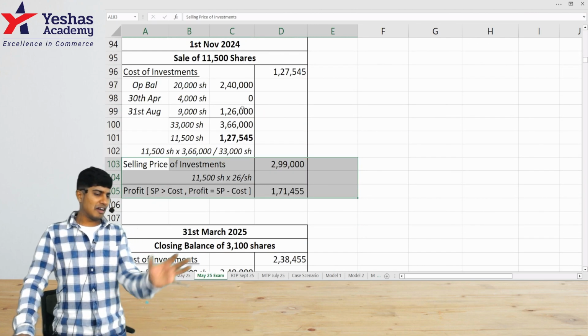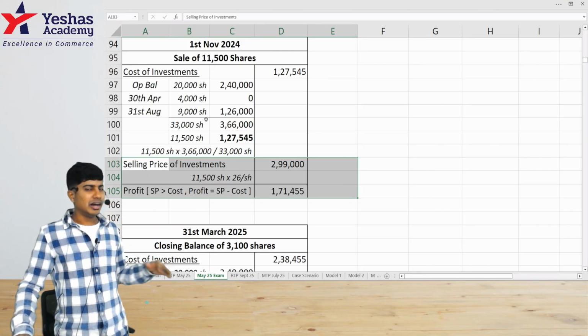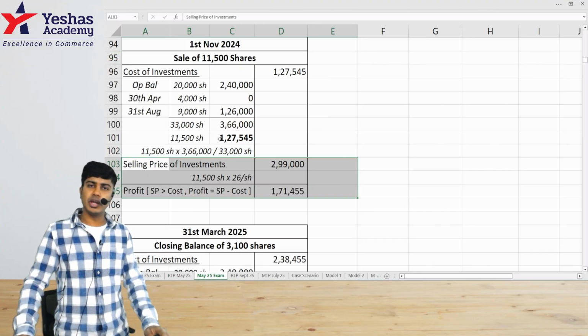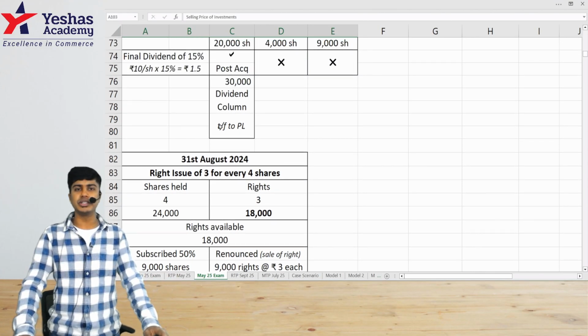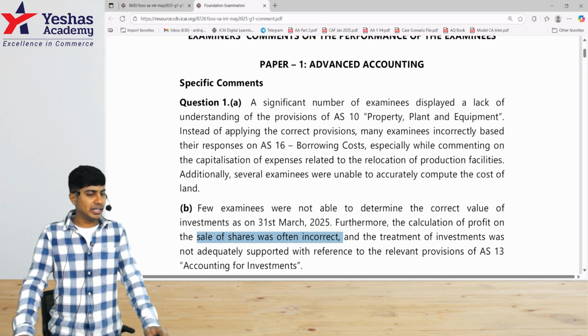If in case you are finding this too fast, I've shared a detailed solution to this, and the link of that will be in the description. You can watch the detailed solution for any of the questions that you're finding tricky. And that's it. That's with regard to 1A, 1B.